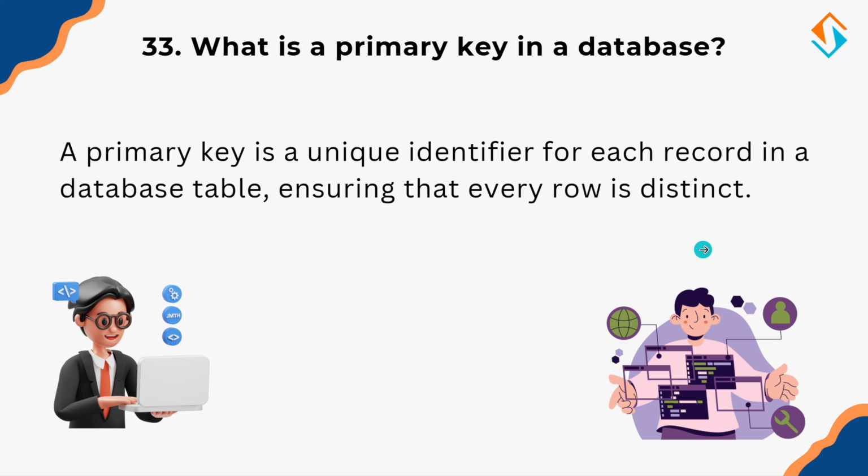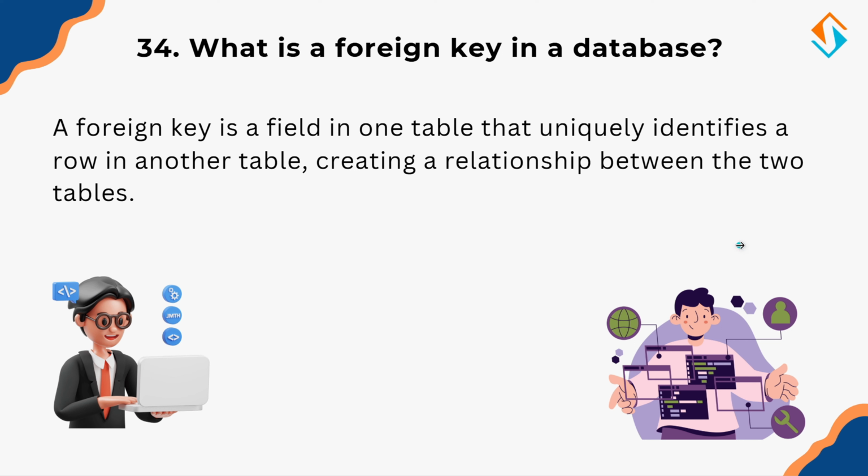Now that we have covered primary keys, let's discuss how tables are connected using foreign keys. So, what is a foreign key in a database? A foreign key is a field in one table that uniquely identifies a row in another table, establishing a relationship between the two tables.